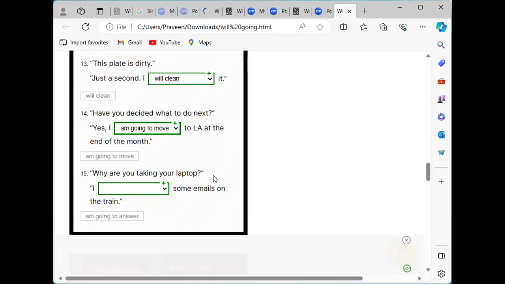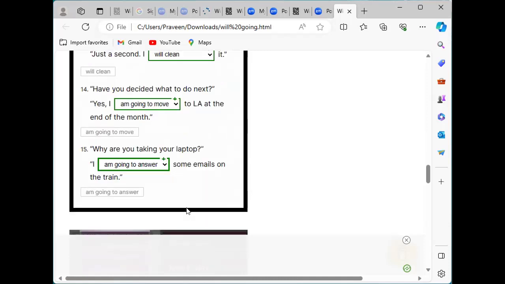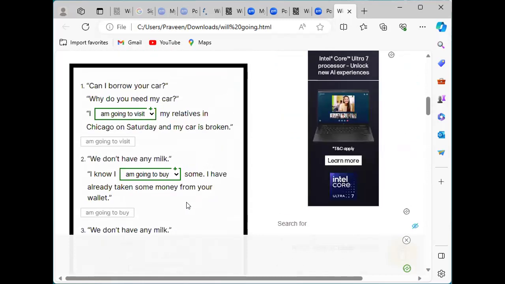And next one, why are you taking your laptop? This person also had a plan to answer those emails on the train. So he is taking a laptop with him. If that person is asking why you are taking a laptop, he had a plan to answer those emails on the train. When we are traveling, we just simply sit for a long time on the bus or train. So we had planned to answer those emails instead of simply sitting and wasting time. So that's why we choose to use: I'm going to answer some emails on the train. Yeah, these are all will and going to.